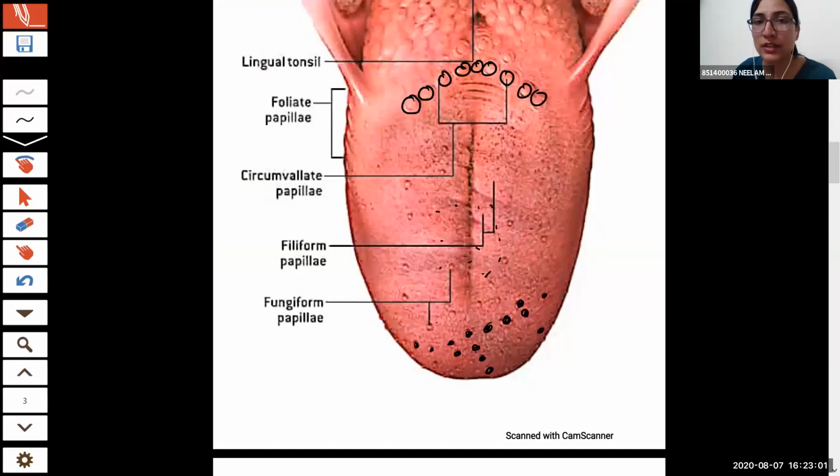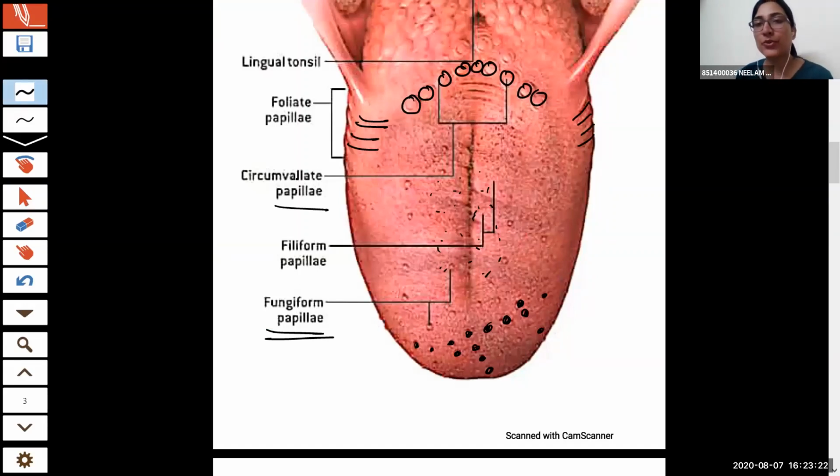This is the smallest one. Here also present, as you can see in the diagram. So papillae are the projections or outgrowths present on the surface of the tongue.